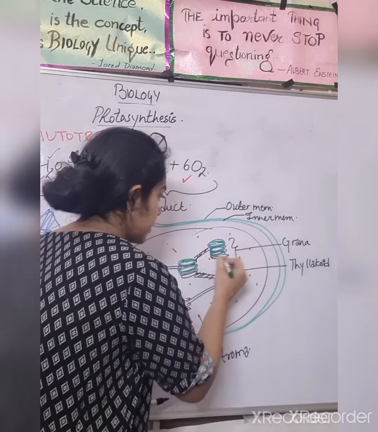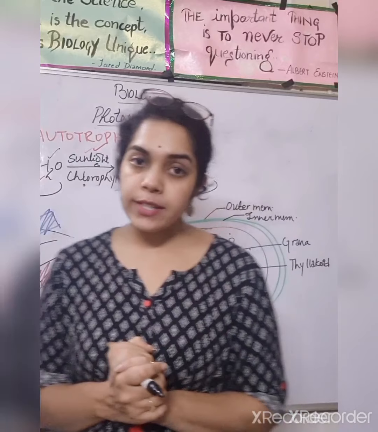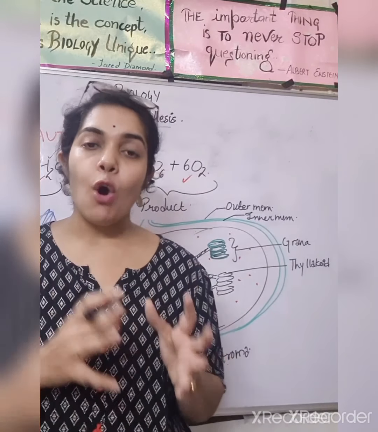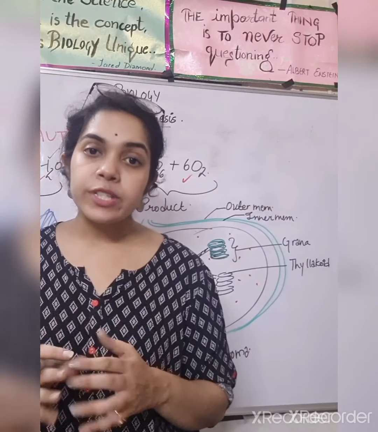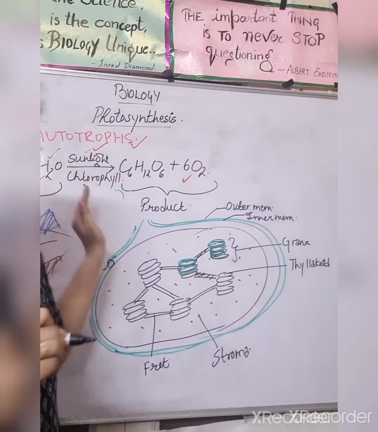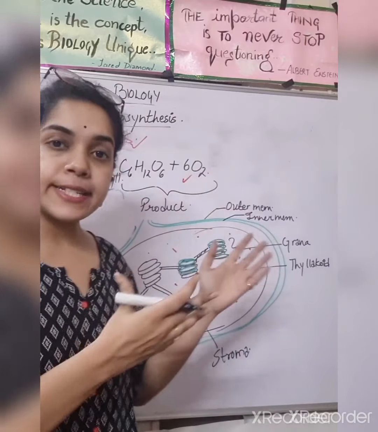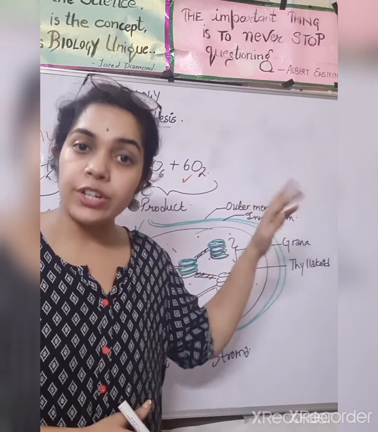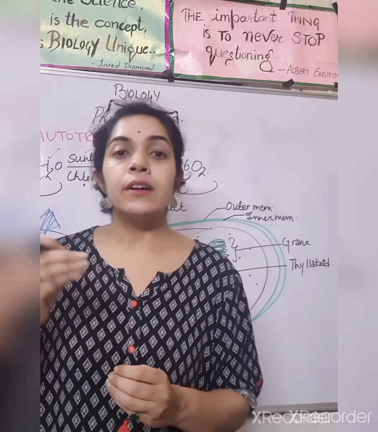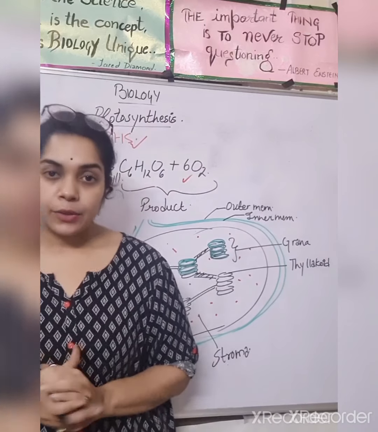Okay, fine. So what exactly is photosynthesis? Photosynthesis is a process which helps in the making of the food glucose in the presence of carbon dioxide and water, in the presence of sunlight, and releasing the glucose and the oxygen in return in the green leaf. That means in the leaf which has the chlorophyll in it. Okay, thank you.